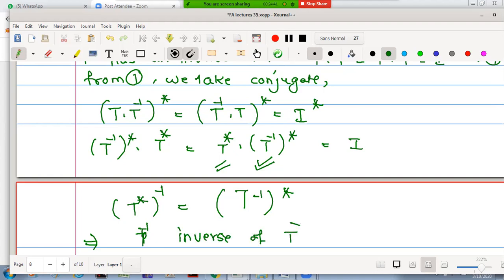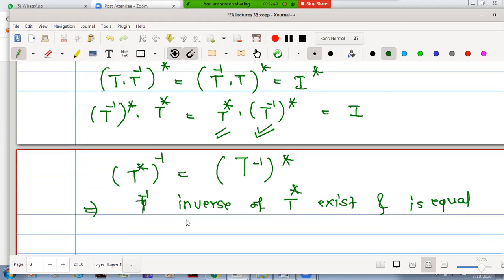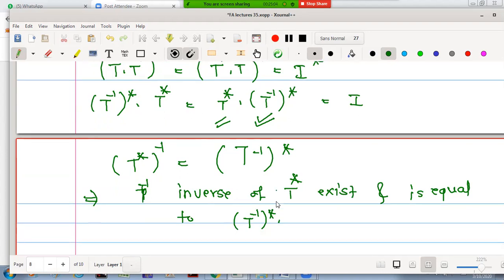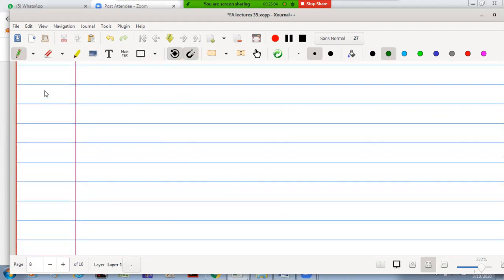Inverse of T star exists and is equal to, and E is equal to, what is the inverse? This is T inverse star. Okay, very easy theorem to prove. Now in the next theorem we will prove some of the properties regarding addition and all, right? So for the next theorem, we will prove.